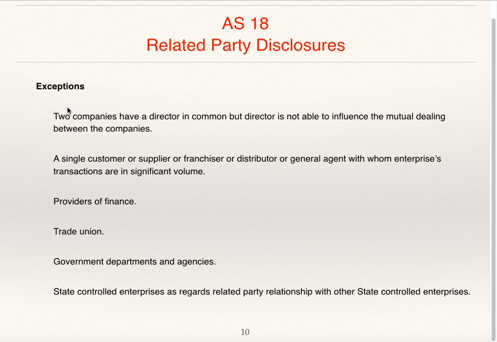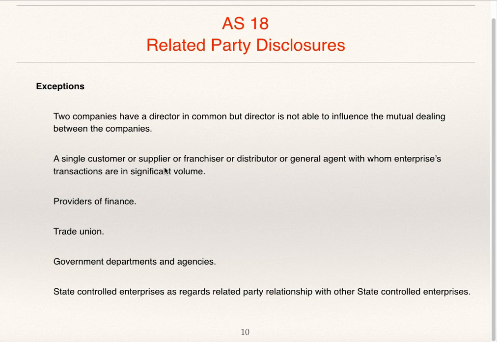Exceptions. Two companies have a director in common, but the director is not able to influence the mutual dealing between the companies. That means if two companies have a common director, this is not to be considered as related party, that is, the director is not a related party.